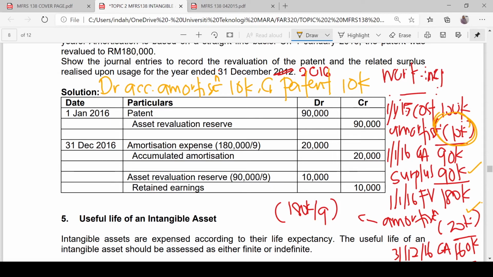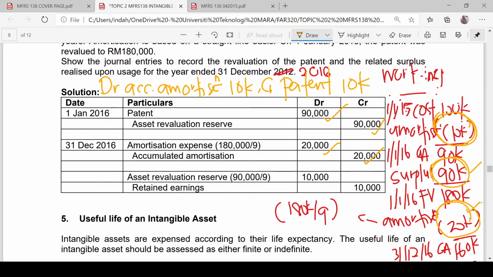And then debit patent for this 90,000, credit asset revaluation reserve. Next is to record the amortization expense. Debit SOPL amortization expense 20,000, credit accumulated amortization 20,000.